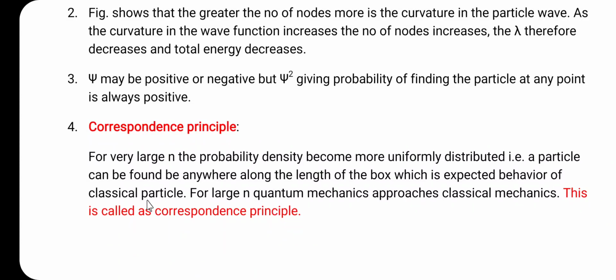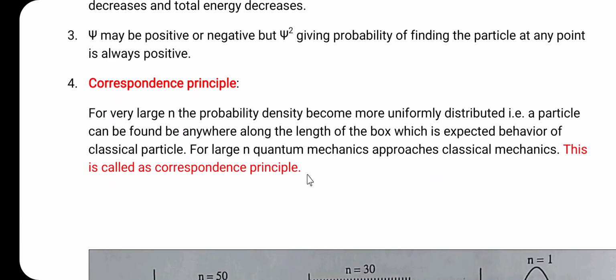When we consider the value of n to be very high, the particle can be found anywhere along the length of the box. This is as per classical mechanics, or the classical particle. For large n, quantum mechanics approaches classical mechanics, and this is called the correspondence principle.